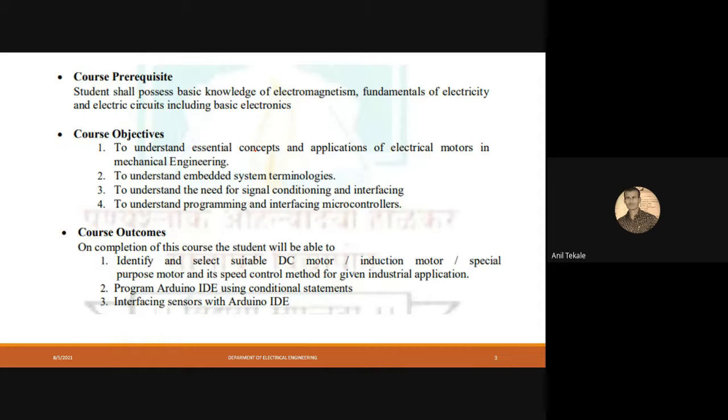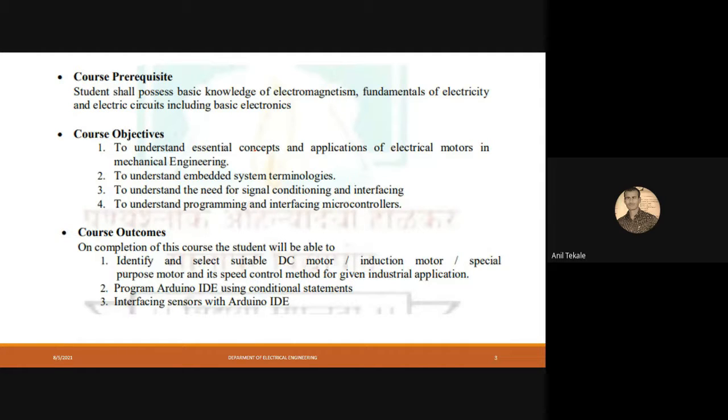Suppose you are a purchase engineer and your CEO or director tells you to purchase electrical motors for this application, how can you find out? For that purpose you should understand the performance of electrical motors, how a motor can be controlled, and which motor can be used for which application. If you are looking for a motor for a crane, which motor should you prefer? All that knowledge you will get from this subject.